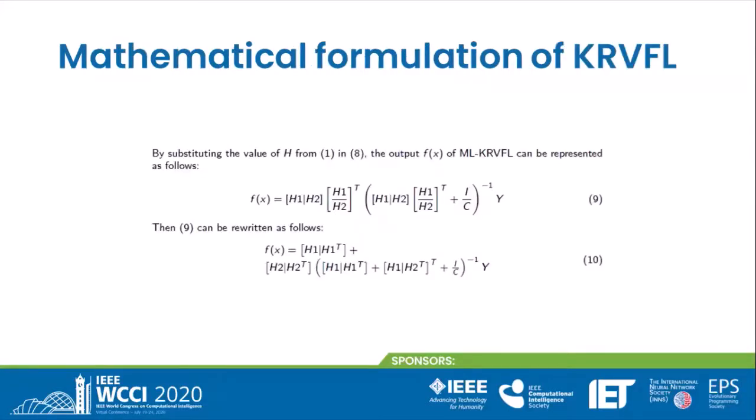By substituting the value of H from equation 1 in equation 8, the output fx of MLK-RVFL can be represented as in equation 9, and this same equation can be rewritten in the form of equation 10. So we will calculate the numerical raw outputs fx.